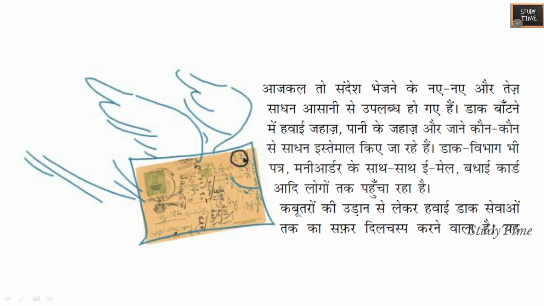Ajkal meaning is nowadays. Nowadays you have many options for sending messages faster. So they are delivering letters, money orders, emails, greeting cards. All these options are available now. So bhejna meaning is sending. Asani meaning is easy. You have easy options available. Upalabdh meaning is available. Istemal meaning is use. Here patra is letters, money order, email. Badhai card meaning is greeting card.